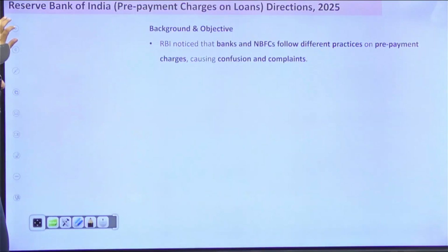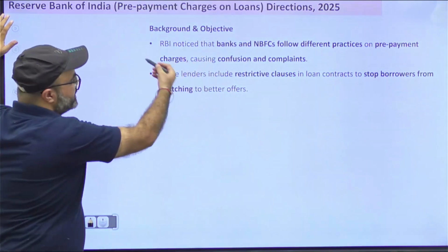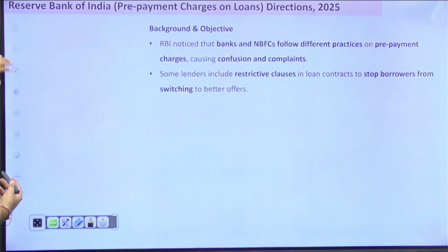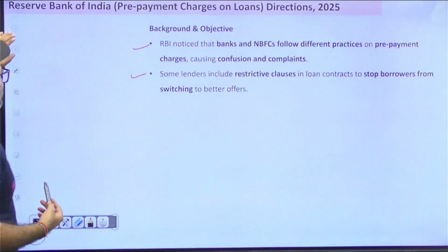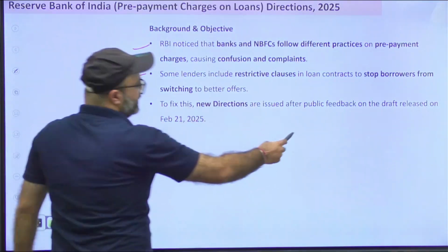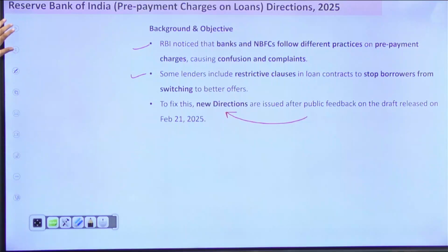Firstly, RBI has noticed that banks and NBFCs follow different practices on prepayment charges, causing confusion, and some of the banks even asked their customers not to make the repayment. The repayment was restricted. So in order to avoid this, RBI came up with a draft on the same in February 2025, and after going through the public feedback, RBI has come up with the final direction which I have just discussed with you.